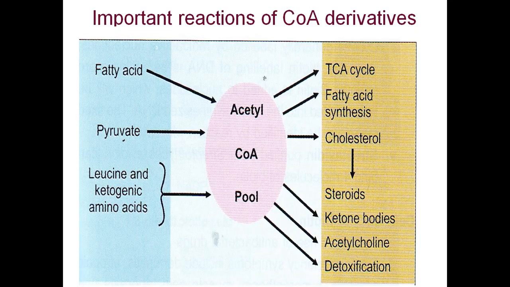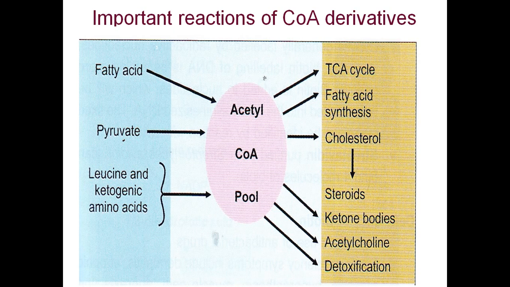Now in this slide I have given the summary of the important reactions of coenzyme A derivatives. If you see, the oxidation of fatty acids produces a 2-carbon compound called acetyl-CoA. Then pyruvate can be converted to acetyl-CoA. The branched chain amino acid like leucine and other ketogenic amino acids can be converted to acetyl-CoA. So this is how acetyl-CoA comes into the body, and this acetyl-CoA is utilized in the TCA cycle.